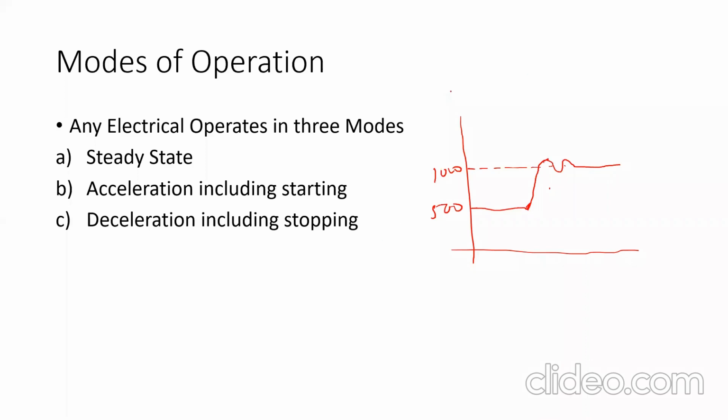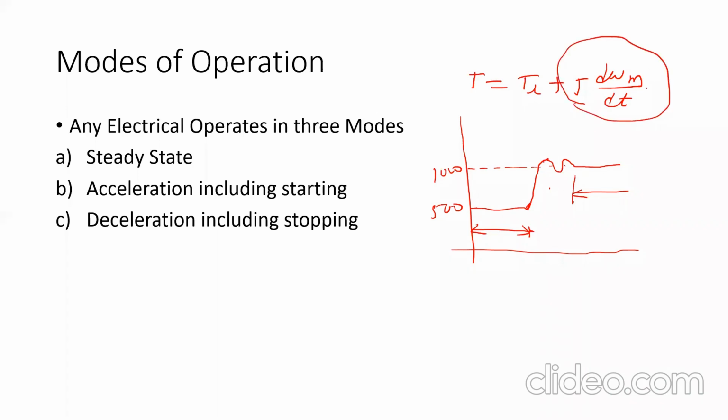We know the fundamental torque equation, which is given as T is equal to TL plus J d omega m by dt. When the machine is running at steady state, during this interval or beyond this interval, there is no transient condition, or no dynamic torque. Under steady state this term will be equal to 0. Means under steady state T is equal to TL.